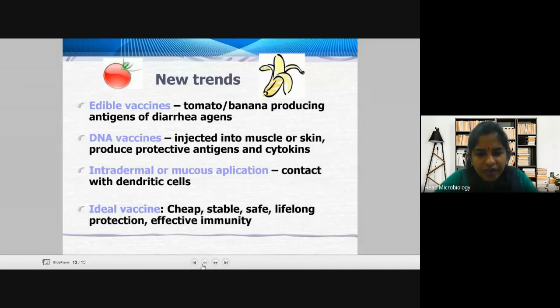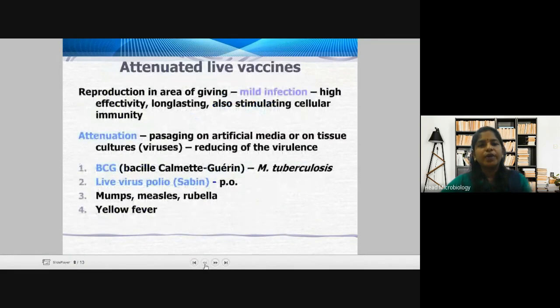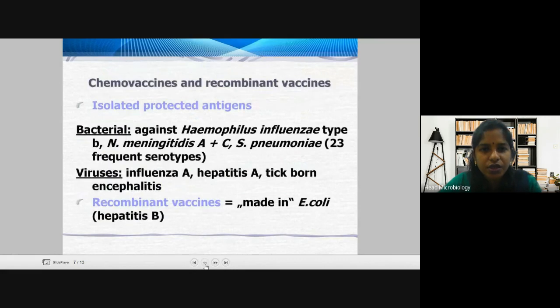I hope everything is clear about active immunization and passive immunization. Immunization is nothing but vaccination. Active is when your body is developing antibodies against a particular antigen or infection, which can be cellular or humoral.